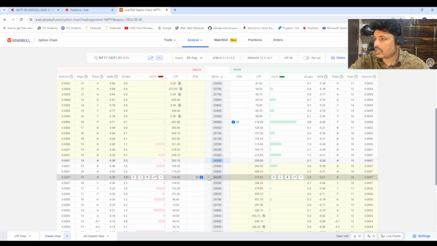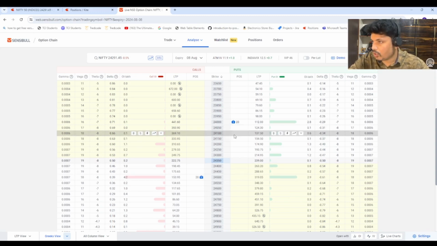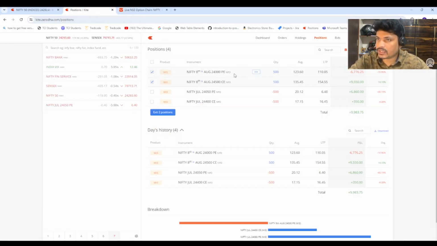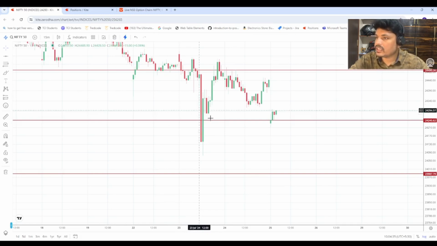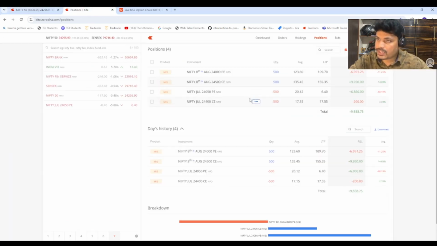Anyhow, today's plan is simple. I'm not selling, and I'm not doing any kind of adjustments here until this breaks. I don't think this will break. I will make some money today, at least 15,000. In the one worst case, if Nifty closes below 24,000, then I'm going to lose money. The other part is, if the market closes only within this range, I'm making some 15 to 20,000 in that particular range.